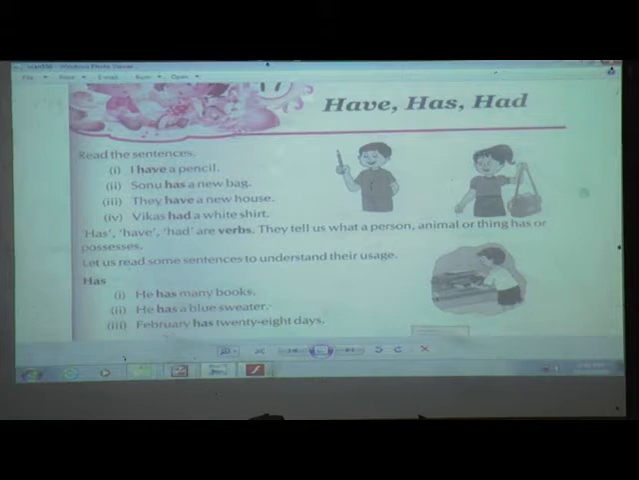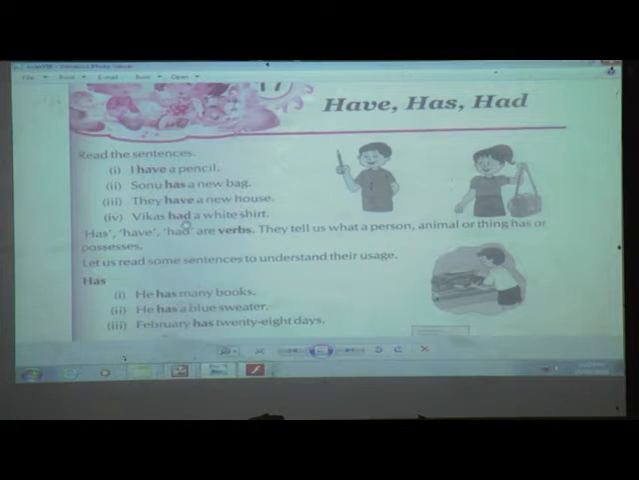And now you can see here one image of this girl. She has one bag. So that bag belongs to her. So whatever thing a person possesses or is having, which verb are we using? That is the verbs have, has, had. Now how we are going to use them, we are going to see over here. Now here can you see these words have, has, have, again had.